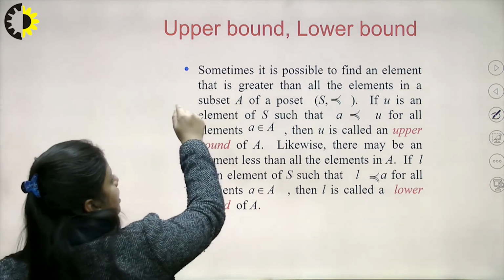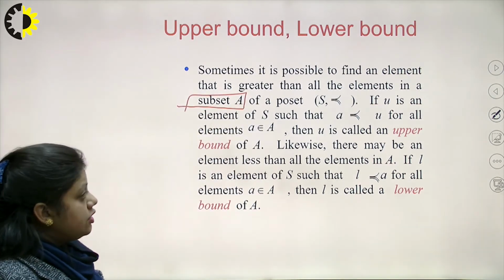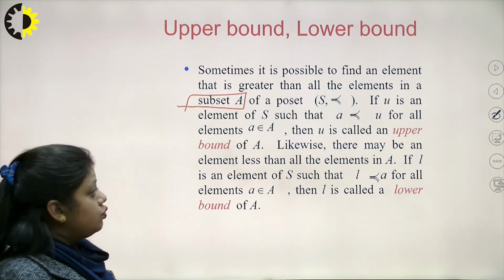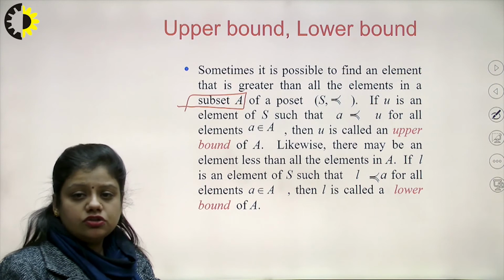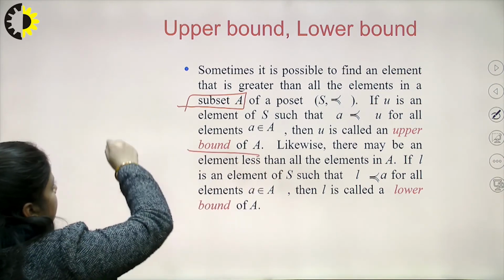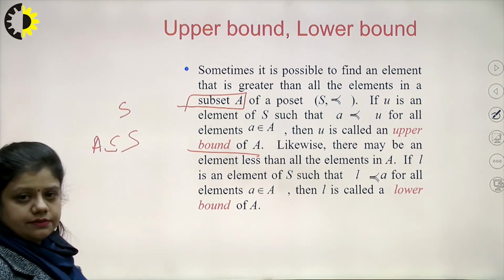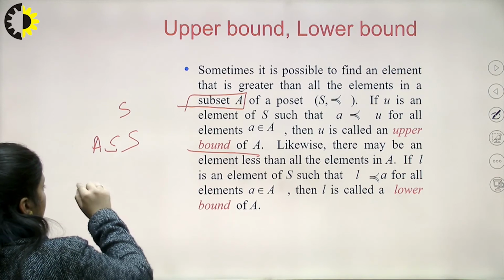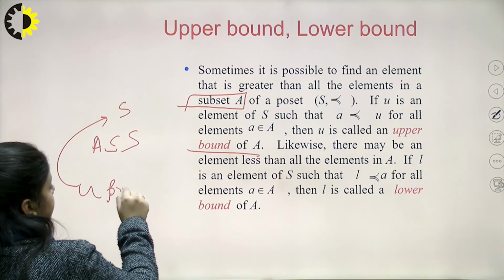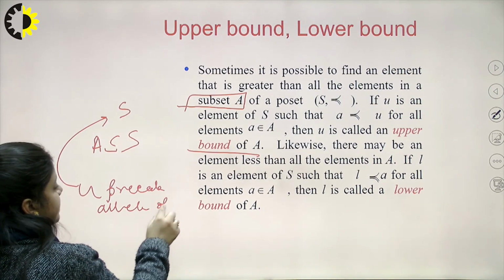We are here talking of a subset A of a set S. So, if U is an element of S such that A precedes U for all the elements A that belong to set A, then U is called the upper bound of A. It means I have a set S and I have defined a subset A, where A is a subset of S. Now, there is an element U that belongs to S and this U will precede all the elements of set A.